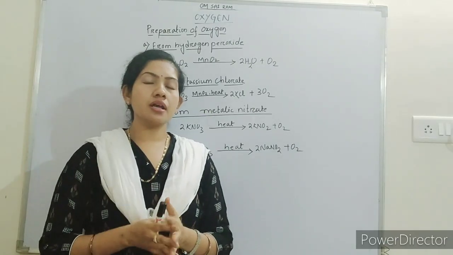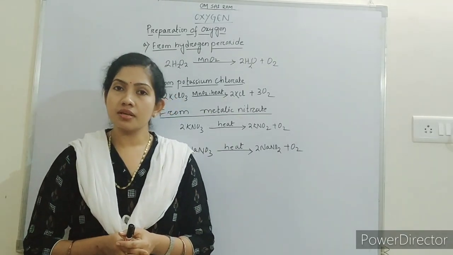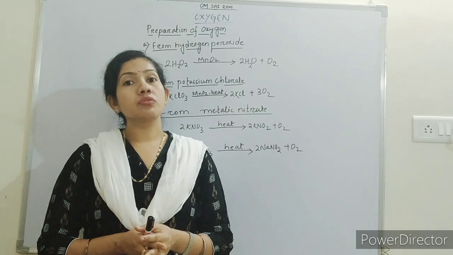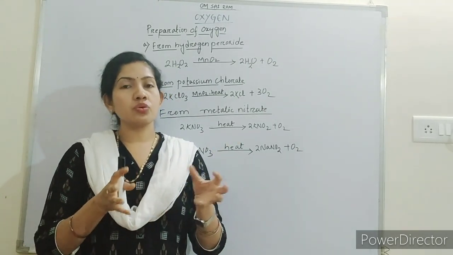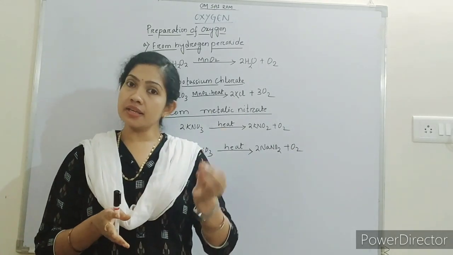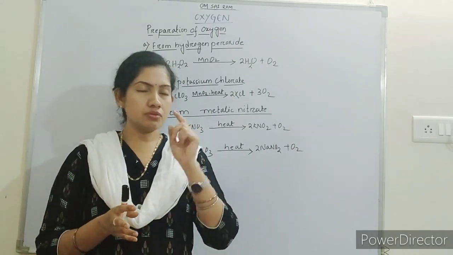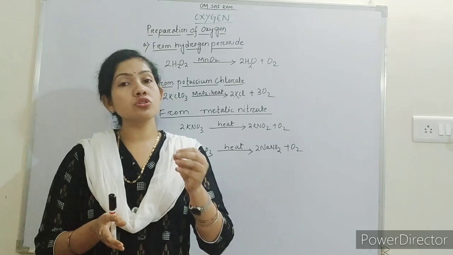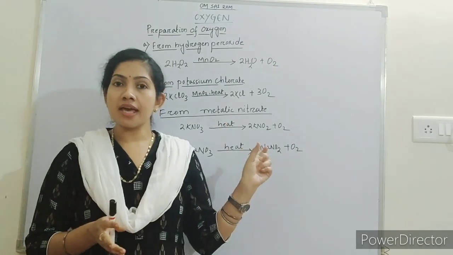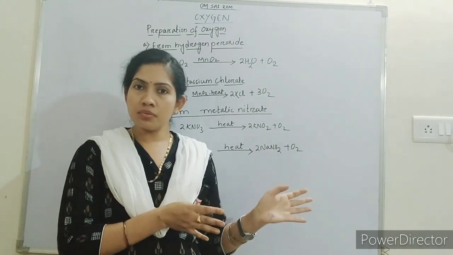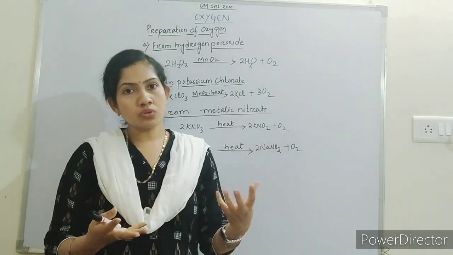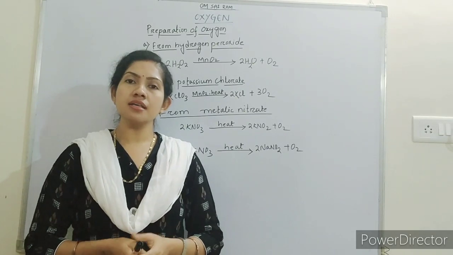I think you all are acquainted with the scientist's name. Antoine Lavoisier was one of the scientists who discovered oxygen, and he also named this gas oxygen.